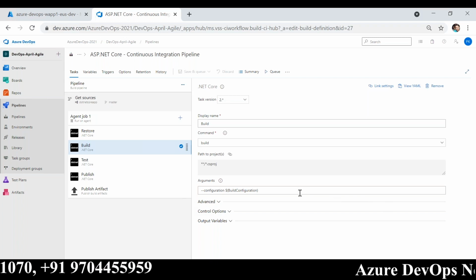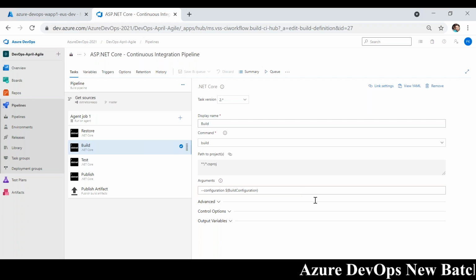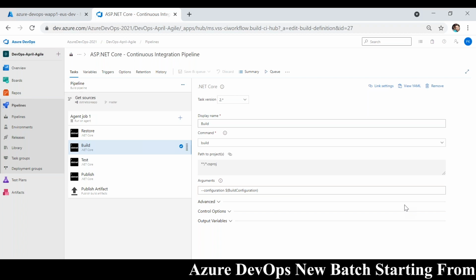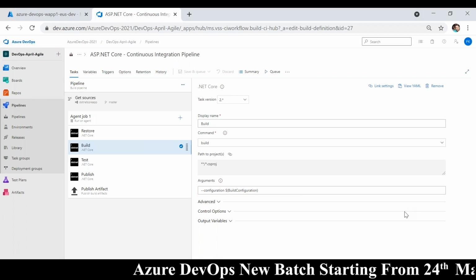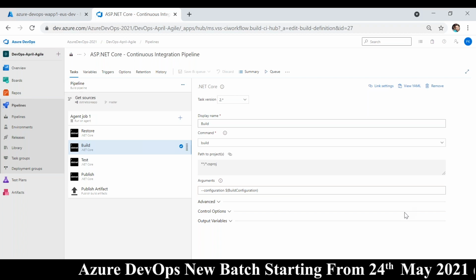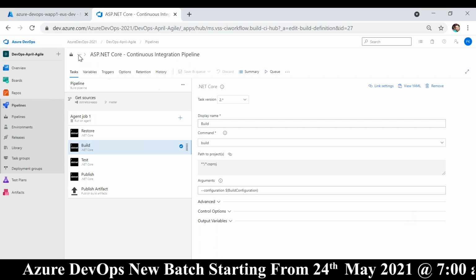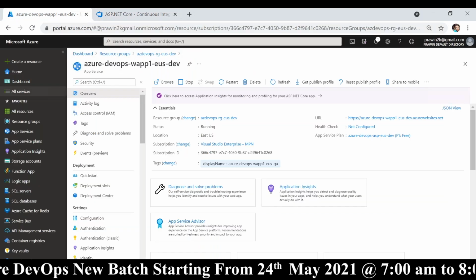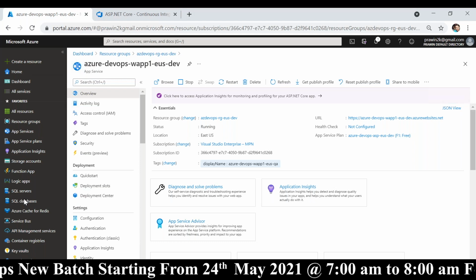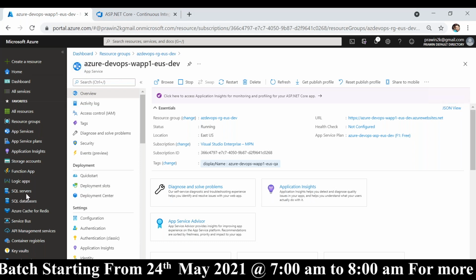Now, Narendra is asking, is this course helpful for DBAs? Unfortunately, no, it's not. I will hardly cover only one topic which is specific for DBAs. I will only be covering SQL Server database in Azure. That's the only thing that I will be covering.